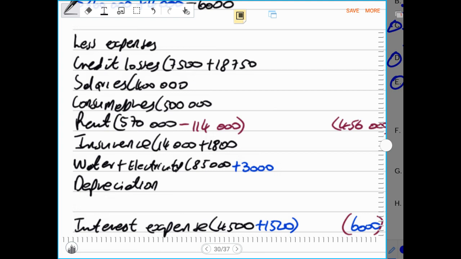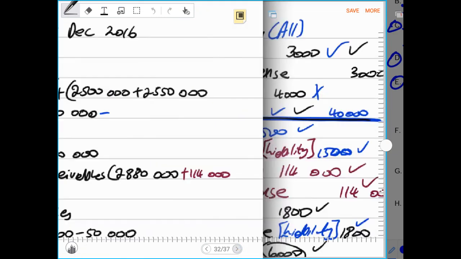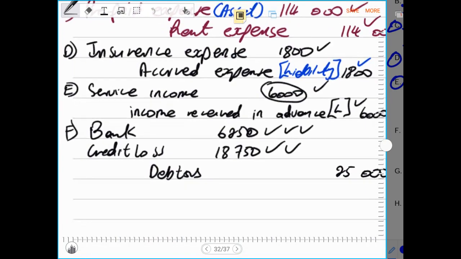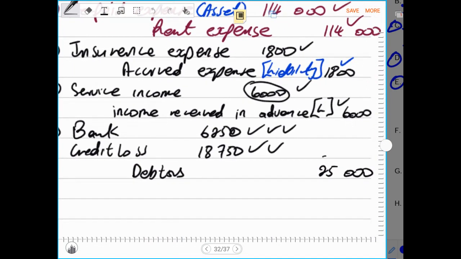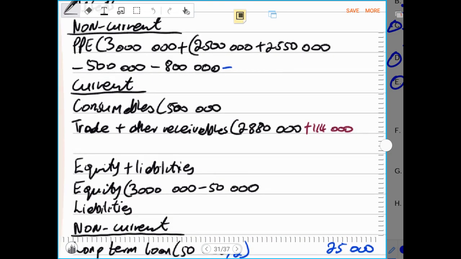Then we record the other aspect of this journal entry, which is the credit side. Here we have our debtors. Our debtors are reduced by 25,000 rands. That means under our trade and other receivables, we must reduce our debtors by the total of 25,000 rands, which is the debtor that was declared insolvent. So let us record that under our trade and other receivables.